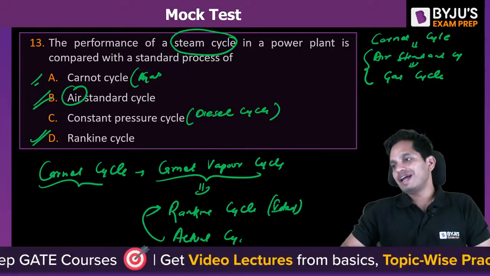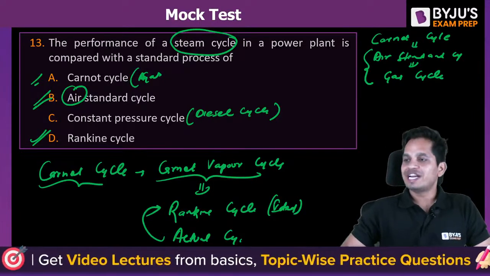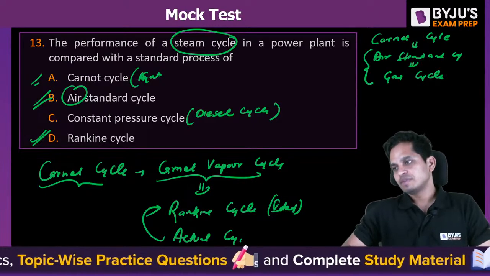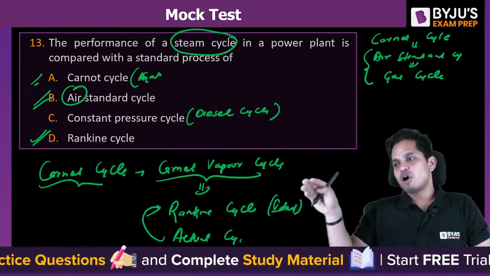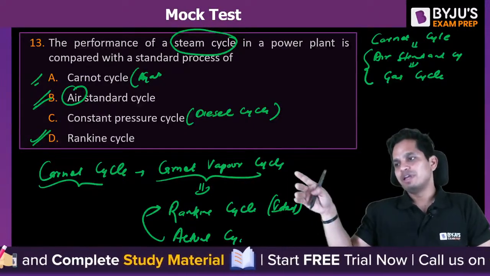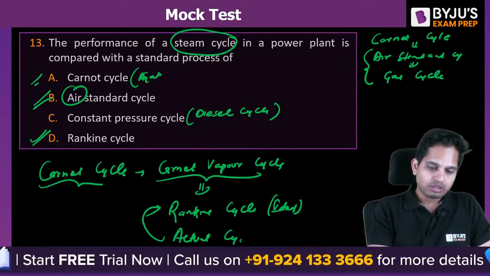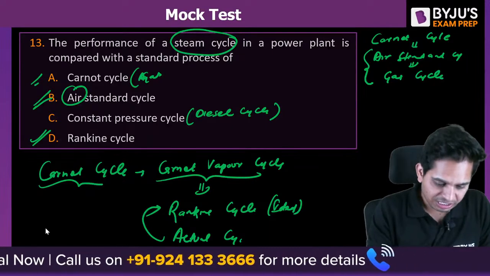Yeah, boiler, turbine, condenser and pump. That is what we use. Okay. Boiler, turbine, compressor and pump. Condenser, sorry, not compressor. Boiler, turbine, condenser and pump. We use these in Rankine cycle. Okay. Chalo.